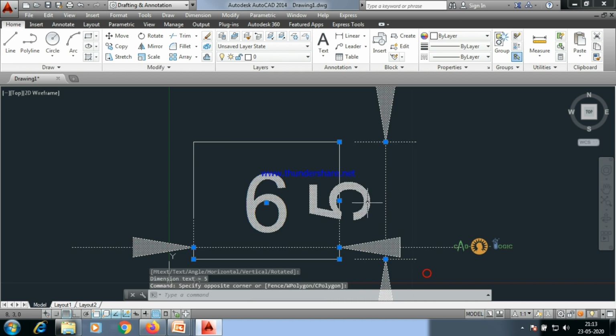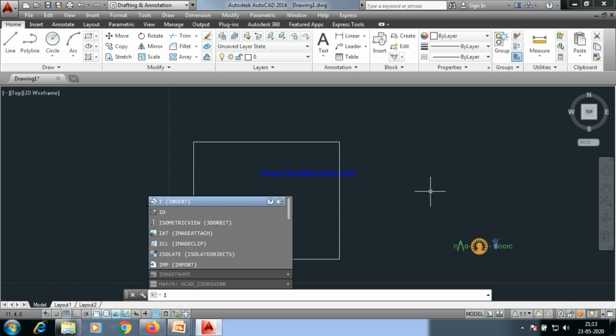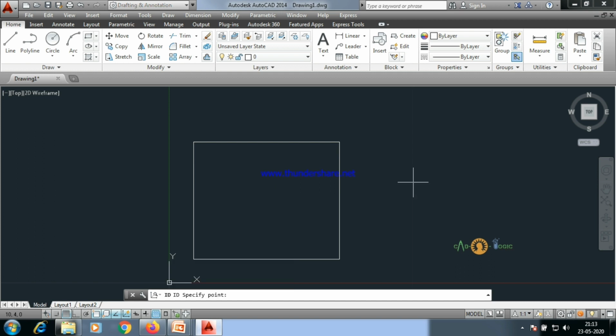If we have to verify whether those points are the exact points which I have given or not, then we have to type ID, enter. First point was 1 comma 1, right? X1, Y1.